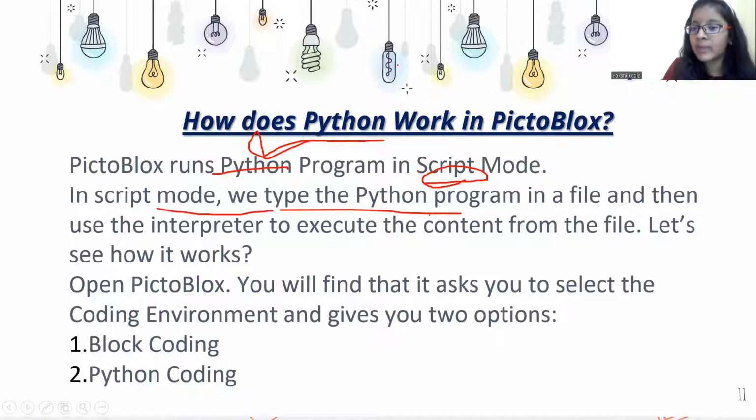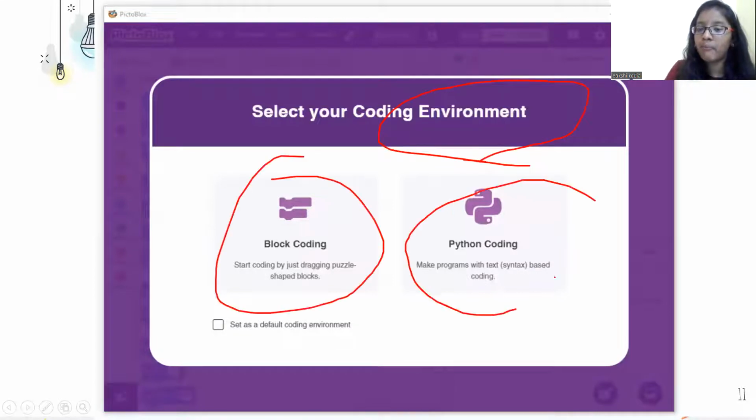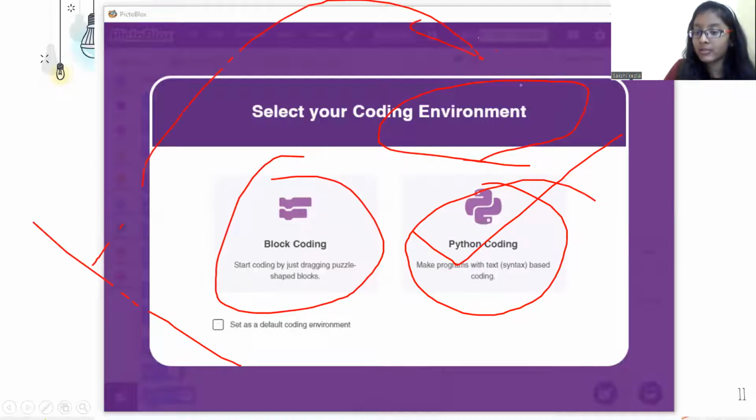In script mode, we type Python programs in a file and then use the interpreter to execute from the file. Let us see how it works. So you need to open PictoBlox first. It will ask you to select the coding environment. You need to select Python coding, because you are not doing block coding. We are doing the Python coding, right?